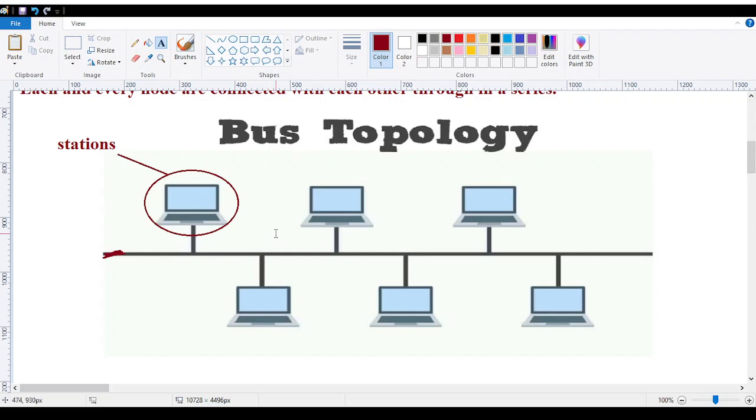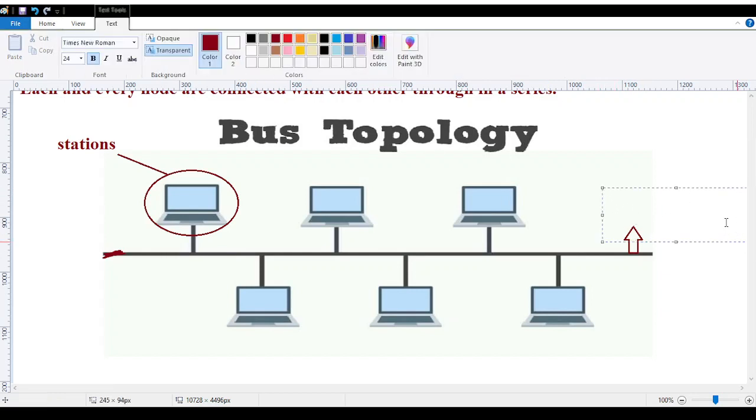In this topology, the nodes are called stations, and the cable is referred to as a backbone cable. Why a backbone cable?